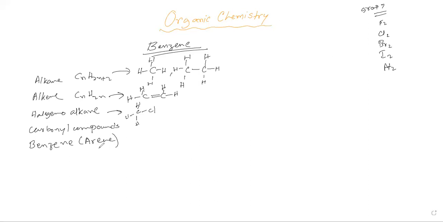Now we have the last one, which is benzene. Benzene is the compound which we'll be studying. I'm not giving the structure right now because we'll be having a detailed session from now on based on benzene. The others are the components which we have studied so far. Oh, one more thing I forgot, which is carbonyl compounds. These carbonyl compounds are of two types. One is ketone, another is aldehyde.